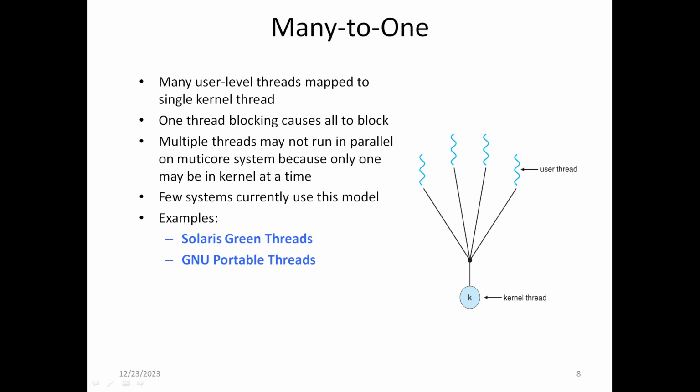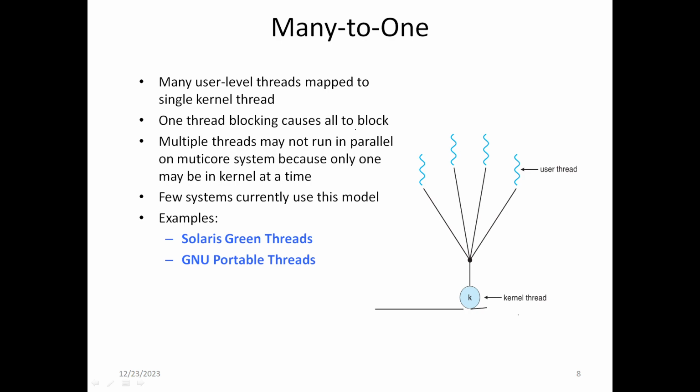So in the case of the many-to-one model, many user level threads are mapped into a single kernel level thread. So here the many-to-one denotes many user level threads, that is, more than one user level thread, and only one kernel level thread. So when you look at it here, only a single kernel level thread is there. So here one thread blocking causes all to block. In case any one thread is blocking, it will cause all to block.